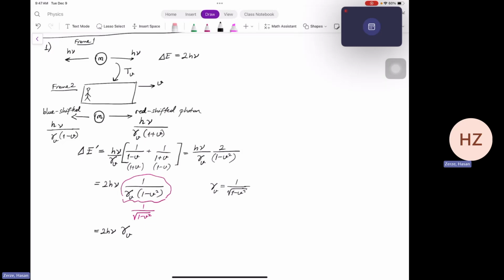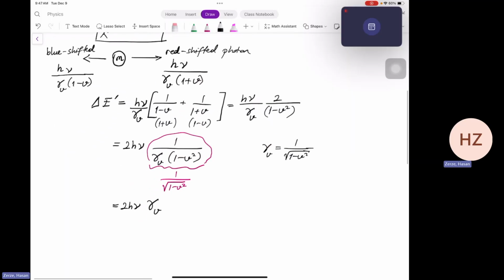So in order to transform the energy change, delta E, from frame 1 to frame 2, we multiply with the gamma v. Okay, so in short, what we found is delta E is transformed as delta E prime, which is equal to delta E itself, which is a 2h nu, the original delta E, times a multiplication factor, gamma v.